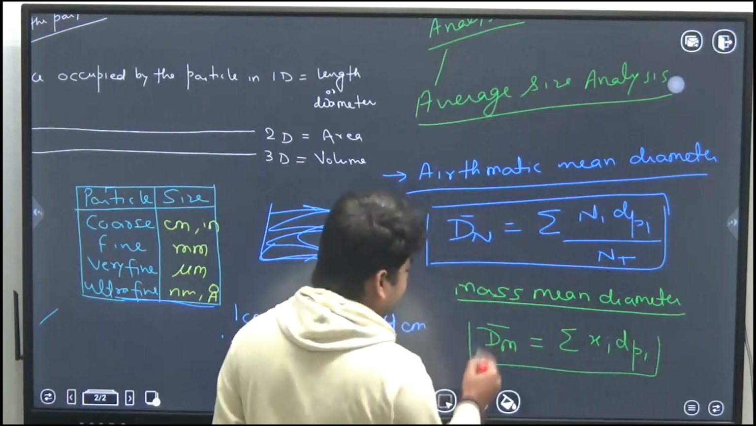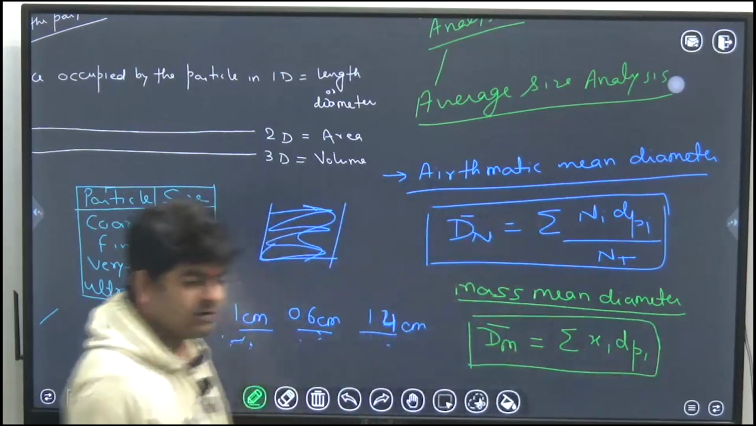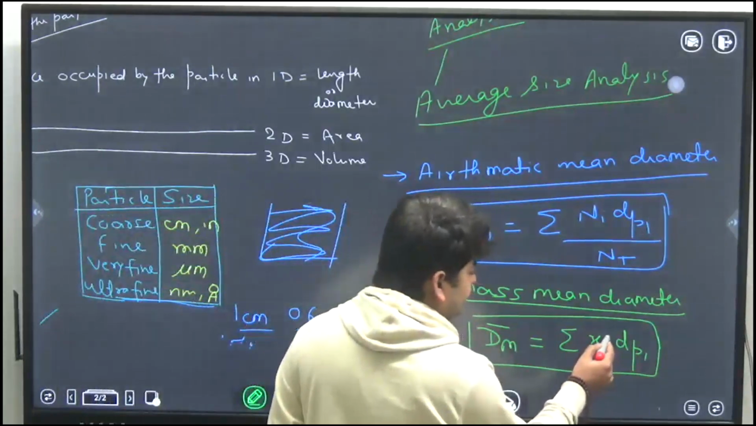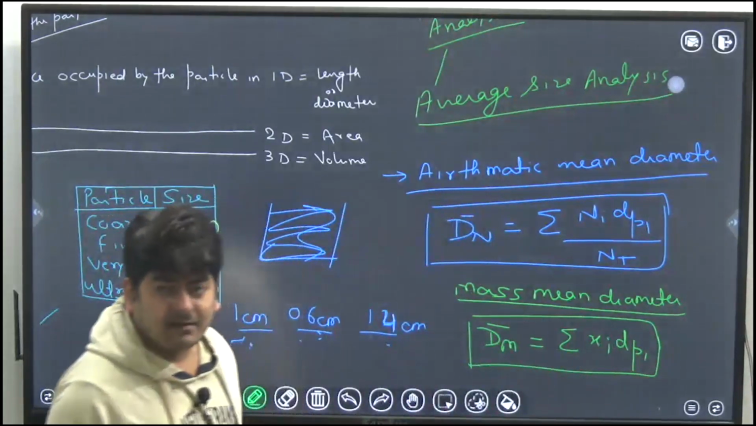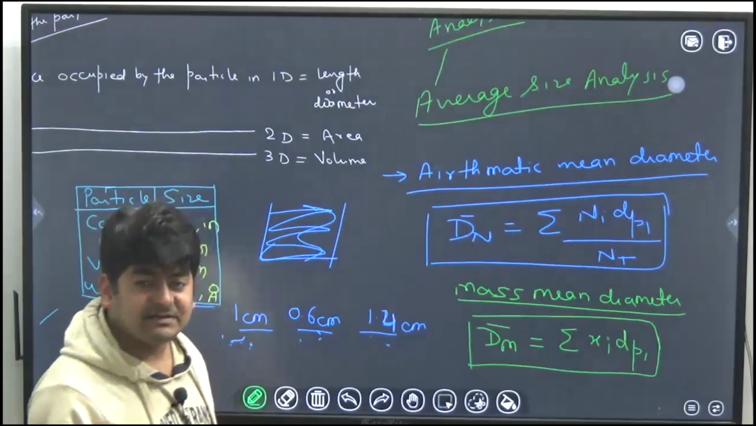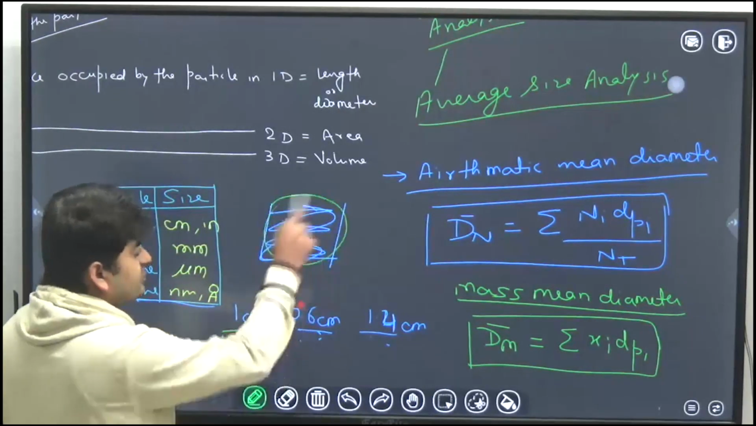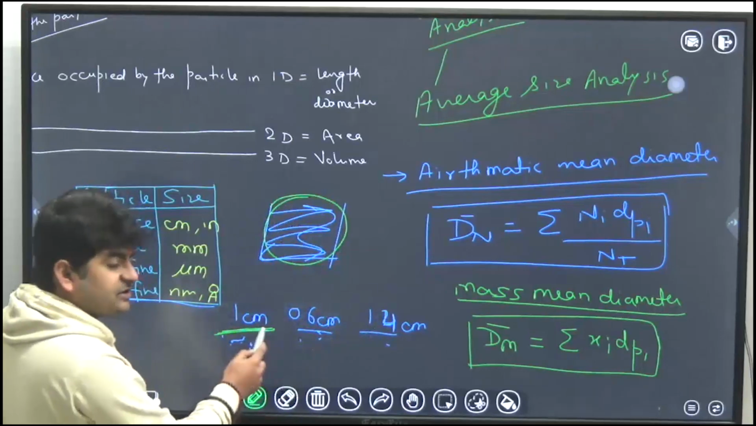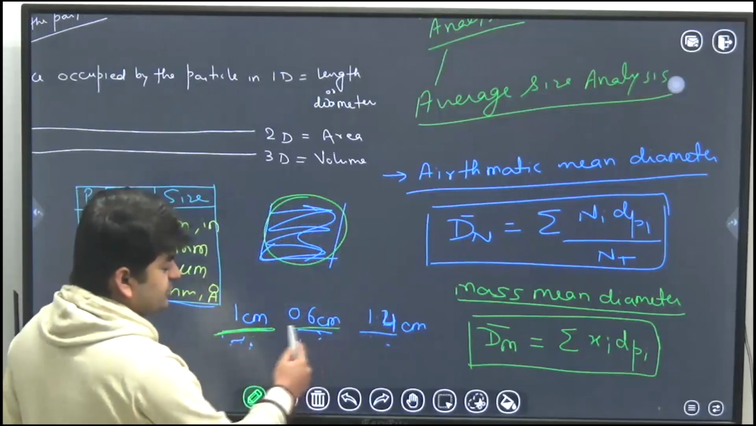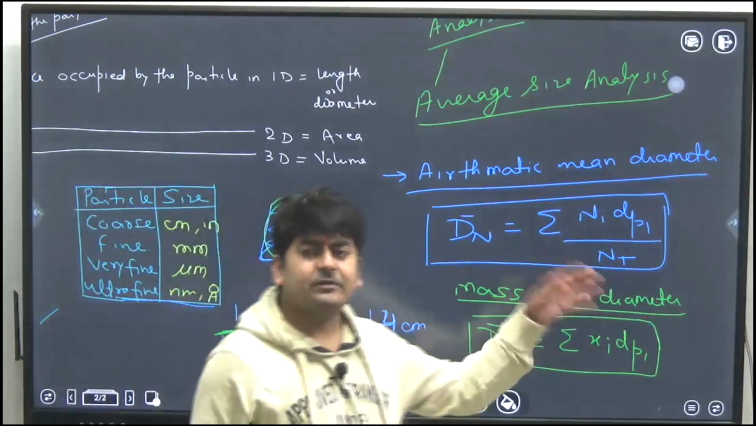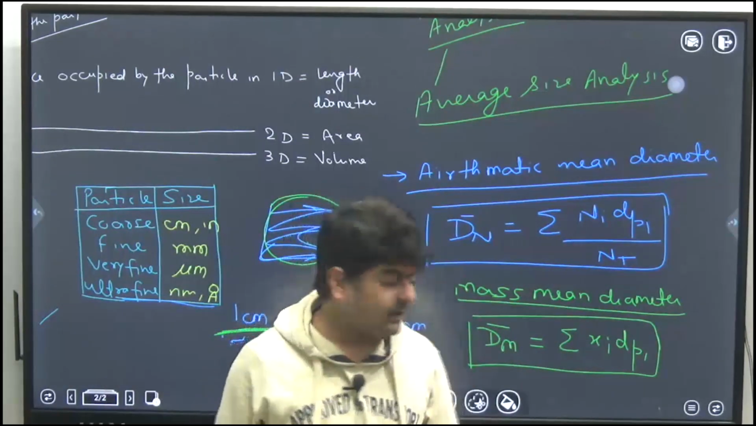You can calculate that by using this formula: summation of xi over dpi, xi into dpi, where xi is the mass fraction of particles in the ith fraction. Like here we have the total mass. What is the mass fraction of particles in this, with respect to this total mass? Like this, you can calculate the mass mean diameter.